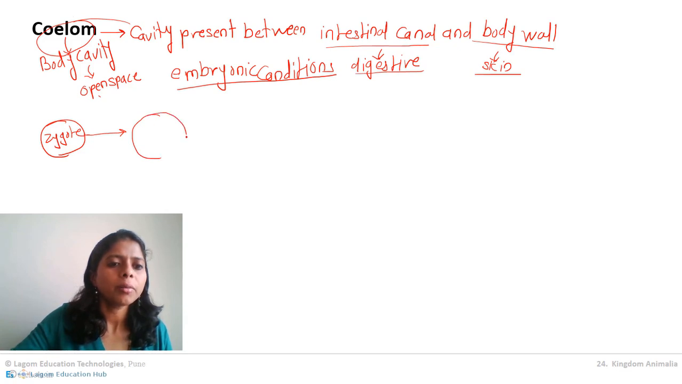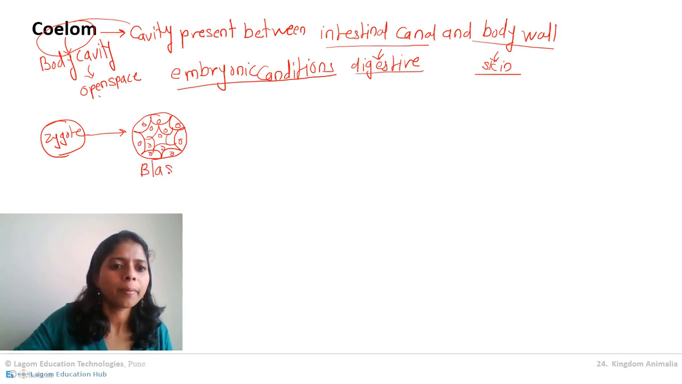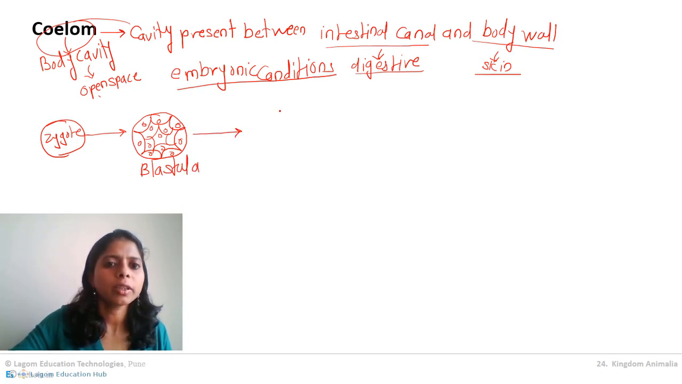Do you remember? The zygote undergoes continuous division to form a group of cells. What is that group of cells called? Yes, it is called blastula. Then the blastula undergoes further development. The cells of the blastula rearrange themselves into 3 layers.